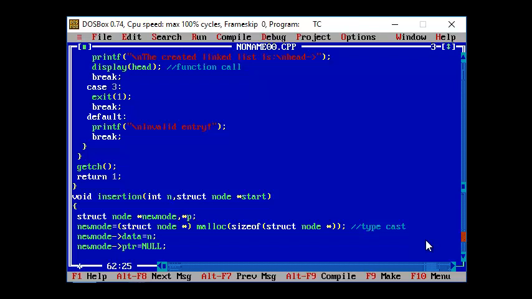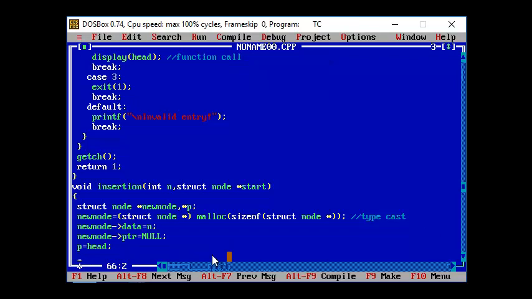Let's say, for example, P will have the address of your start node. So the address of the start node will be assigned to the variable P. P is actually a pointer variable that holds the address of another variable. So we are going to hold the address of the start node.